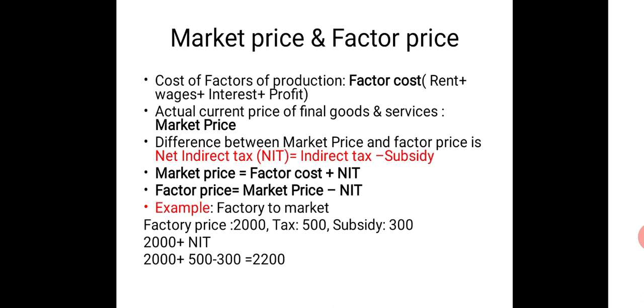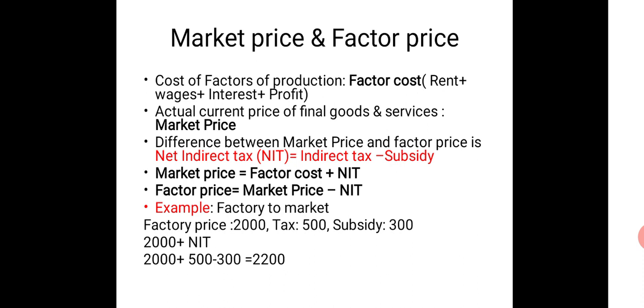How to get net indirect tax? There will be indirect tax and subsidies. Indirect tax minus subsidies is what we consider net indirect tax, which has to be deducted from market price to get factor price. Suppose we need market price and all we have is factor cost, then we can add net indirect tax. Further, we can explain it with an example.